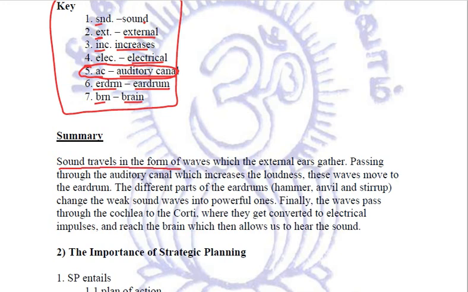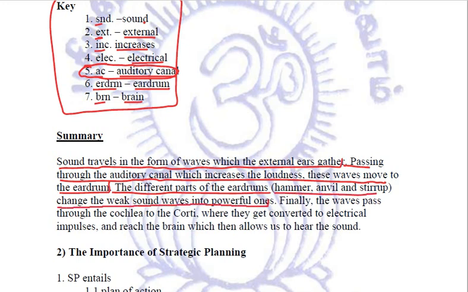Sound travels in the form of waves which the external ear gathers, passing through the auditory canal, which increases the loudness. These waves move to the eardrum. The different parts of the eardrum, hammer, anvil, and stirrup, change the weak sound waves into powerful ones.